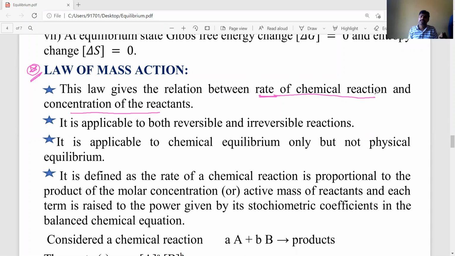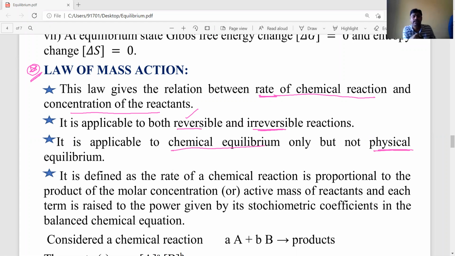Next, this law of mass action is applicable for both reversible and irreversible reactions, but equilibrium exists only in reversible reactions. So how this law is useful to the equilibrium concept, we need to discuss. Another important point is that this law is applicable only to chemical equilibrium but not physical equilibrium.